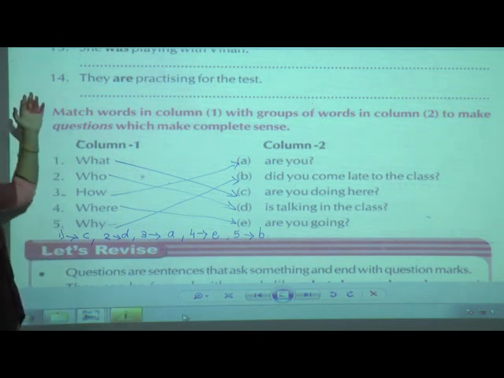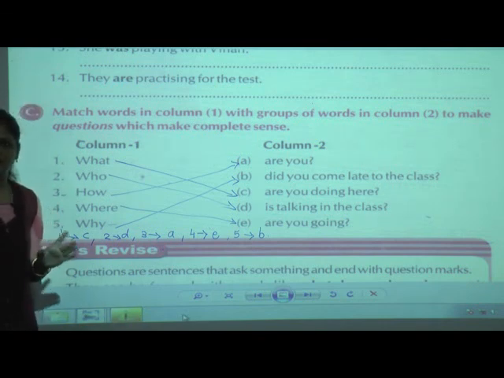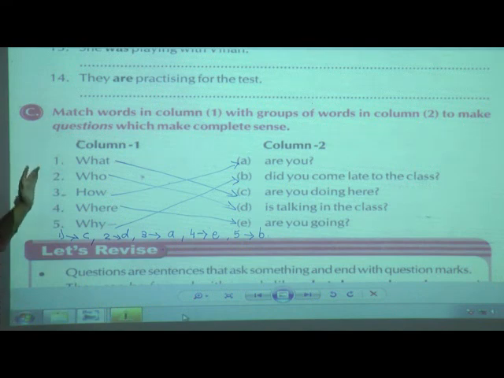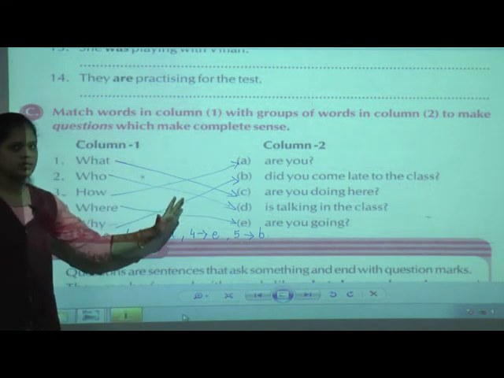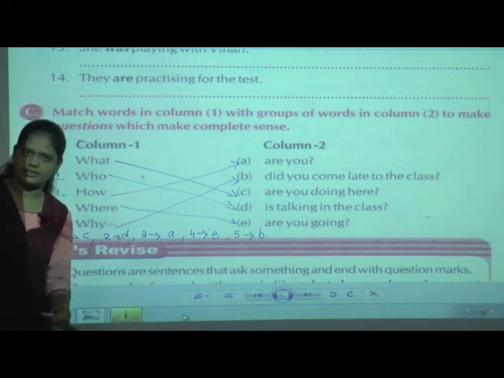With the help of that we have solved examples. After that, with the help of these question words, we have to match the group of words which make complete sense.